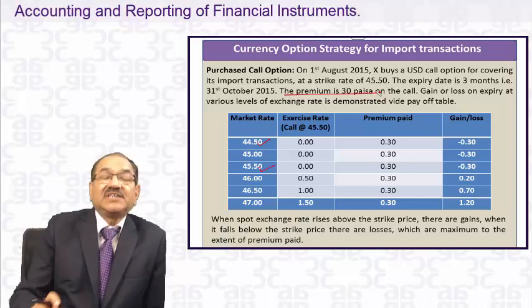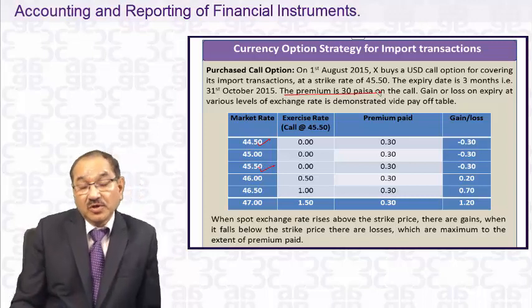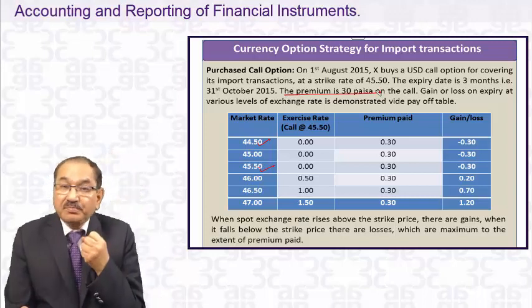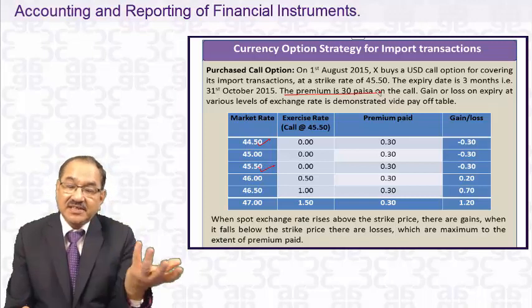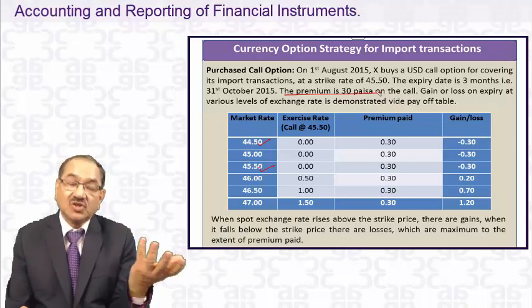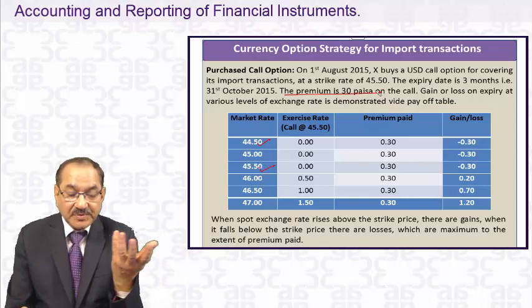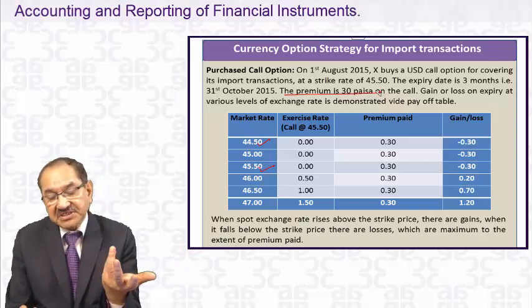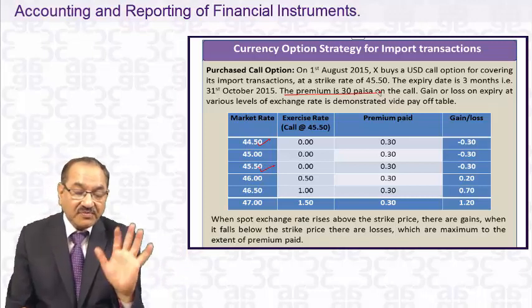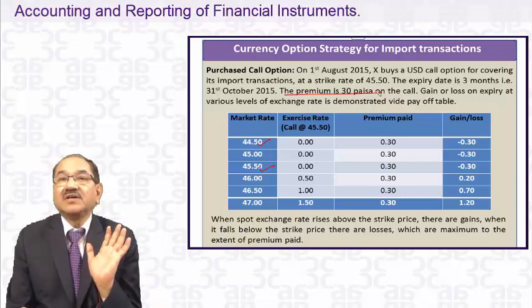It has to pay a premium of 30 paisa, because to purchase this call option they have to pay some margin money, that is 30 paisa per dollar for this call.